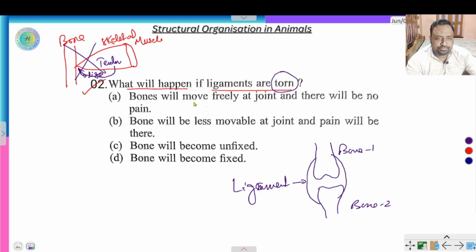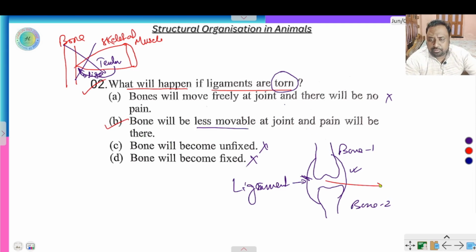Bones will move freely at the joint and there will be no pain. If it is torn, cut, what will happen? Pain will surely be there. And bone will be less movable at the joint and pain will be there. Bone will become unfixed, but one ligament is already present, so the bone is not totally unfixed. Bone will become fixed, no. This is the wrong answer. So here the correct option is B: bone will be less movable at the joint.